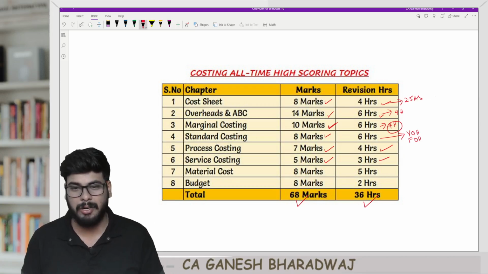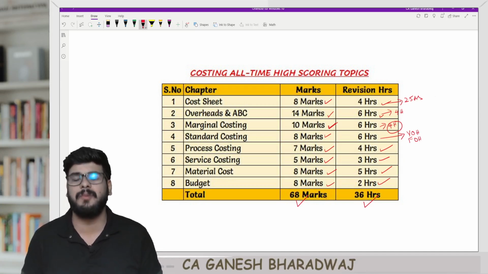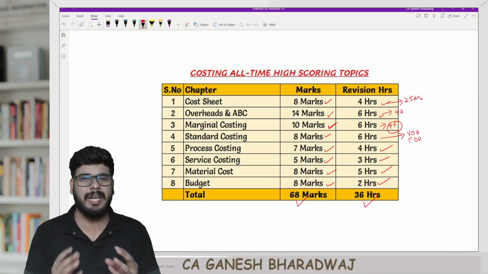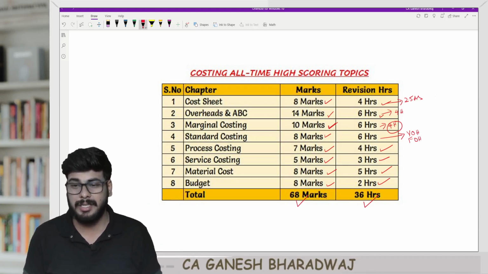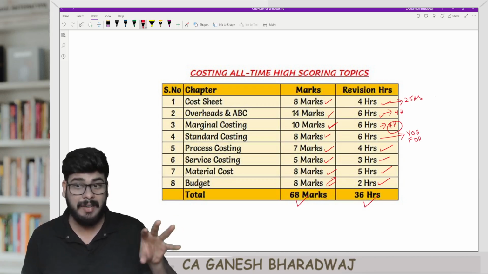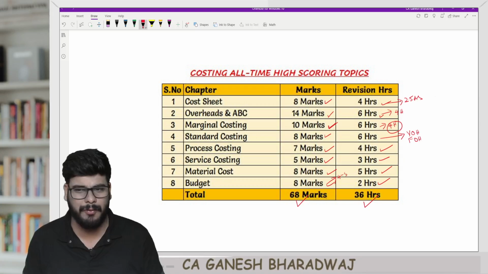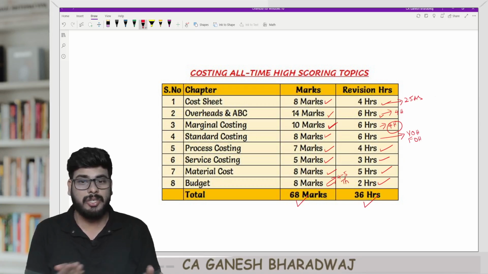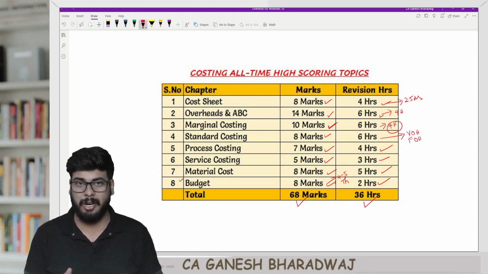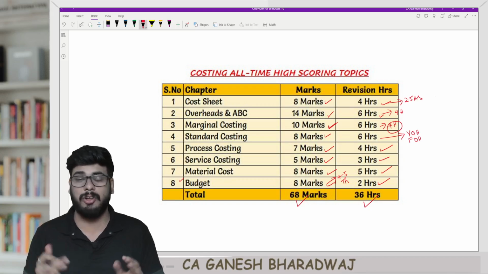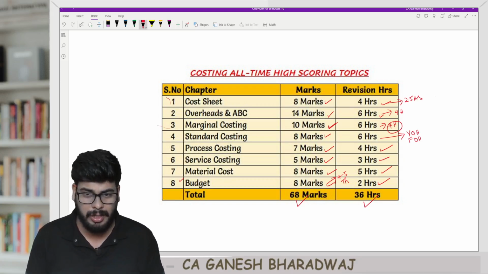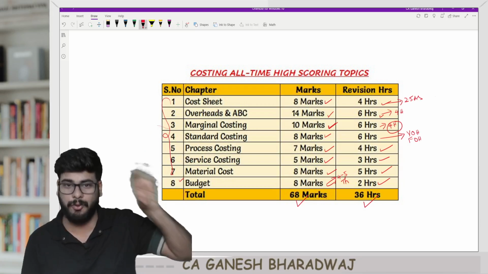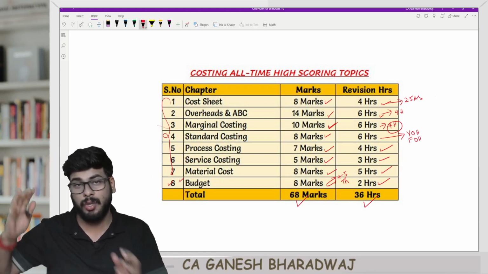And similarly, your material costs, 5 hours you dedicate, you'll get 8 marks here. And budgeting, 2 hours and you'll get 8 marks. But in this case, this 8 marks, we are not able to come up with it properly, because the budgeting chapter is kind of inconsistent. In fact, every attempt, somewhere around 4 to 5 marks of budgeting gets tested in theory, right? So this is the reason why I have kept it under the last priority, but preferably try to cover this also. In fact, in our 3/4 strategy or exemption strategy video, I have covered all these 7 chapters in the 3/4 strategy, and the budgeting chapter I had kept under the 1/4 component.